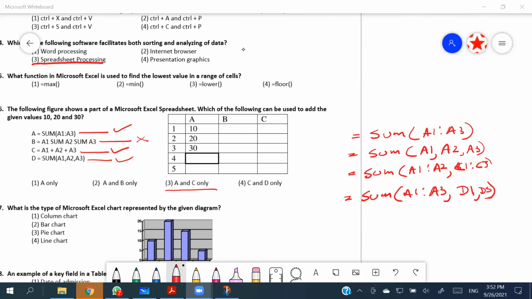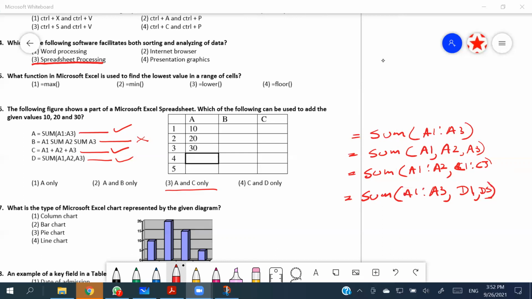So the only thing you need to be very careful about is that you should use cell references when you are using the function. And again, comma can be used to separate the different references, or the references situated in different places. Colon can be used to indicate a particular range of cells which are adjacent to each other, right?